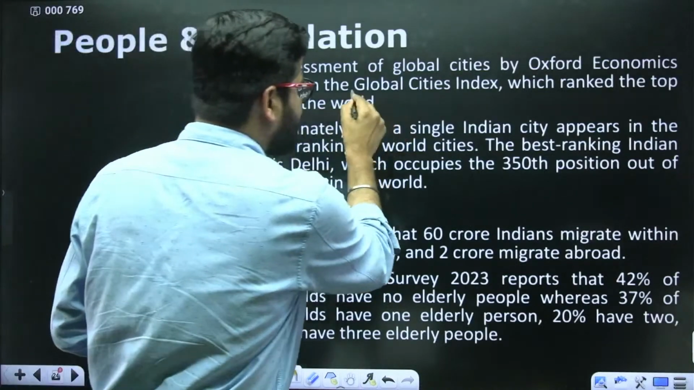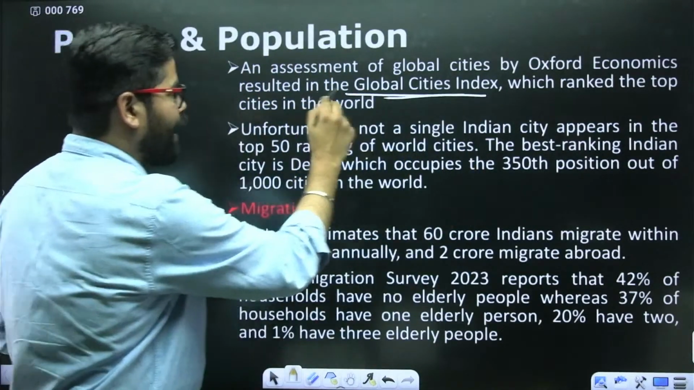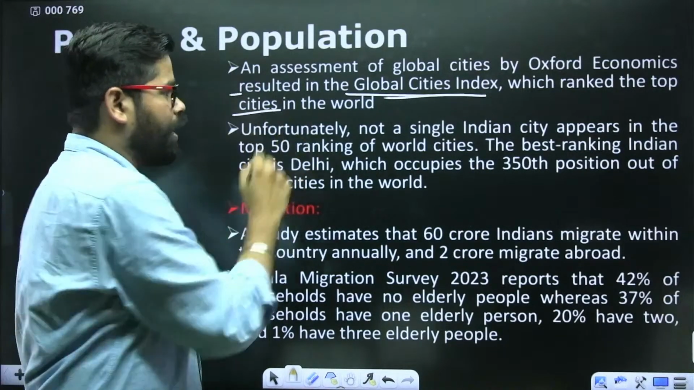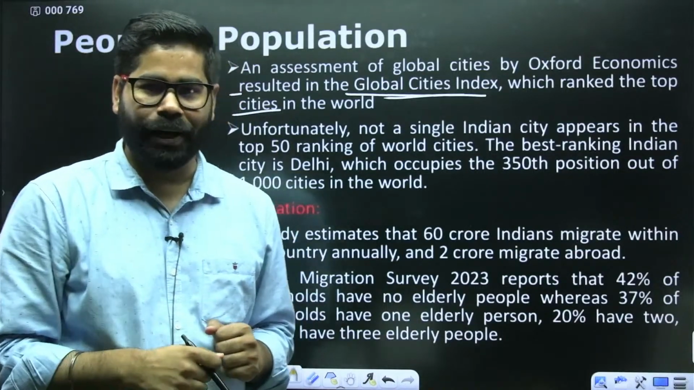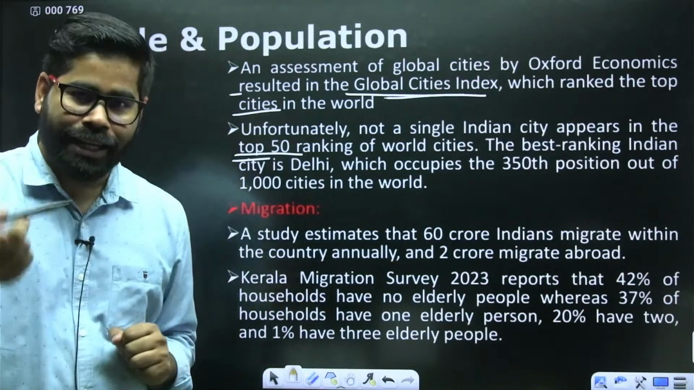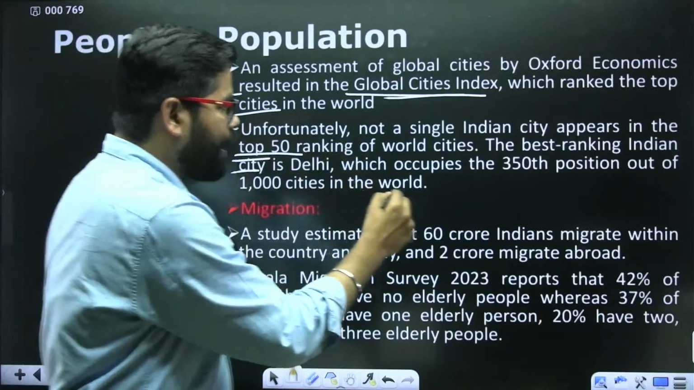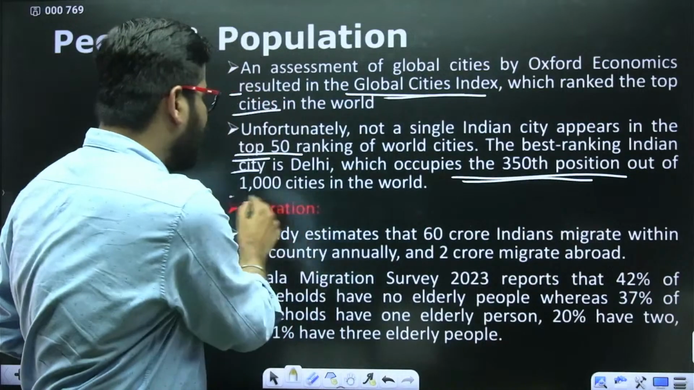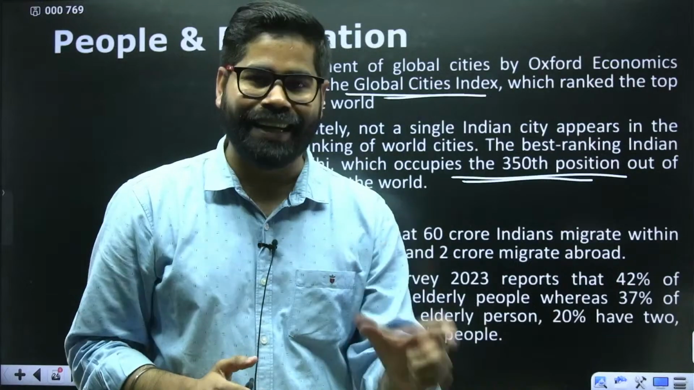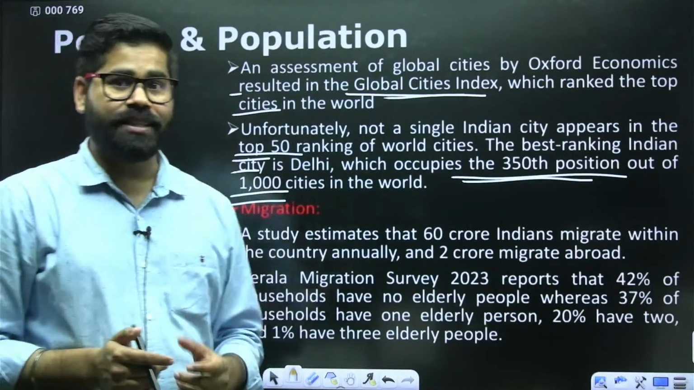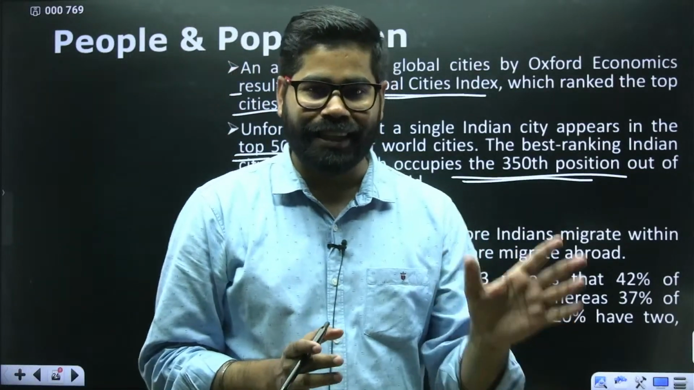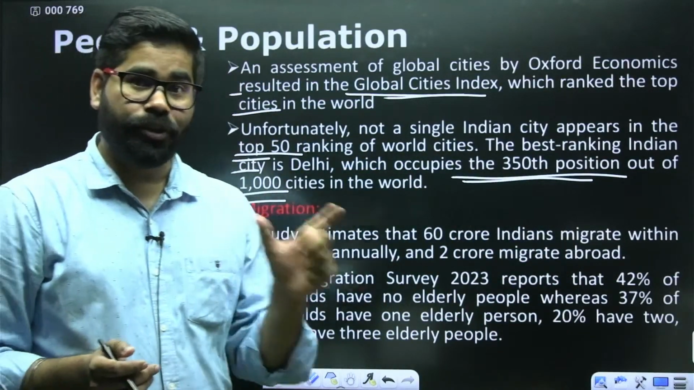Then there is one more thing. There is a global cities index which has been released by Oxford Economics, and it has ranked the top cities in the world. None of our cities were in the top 5. The best ranking Indian city was Delhi, which occupies the 350th position out of 1,000 cities in the world. So our capital city is not even among the top 100 cities of the world. The capital city of India, having an enormous amount of investment and all other things, is not even in the top 100 cities of the world. It is on the 350th position.